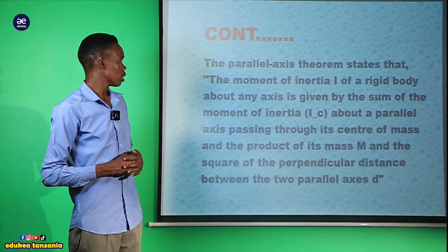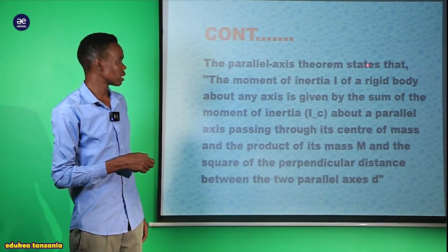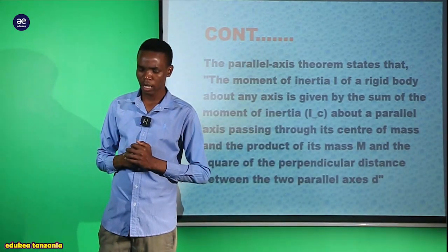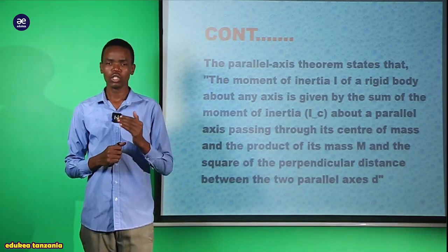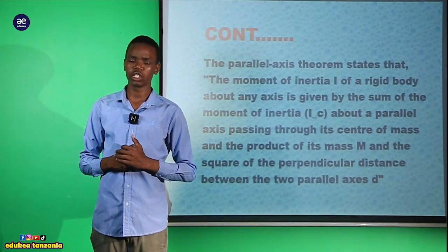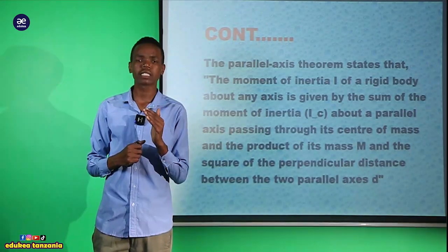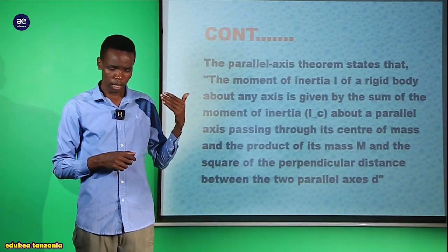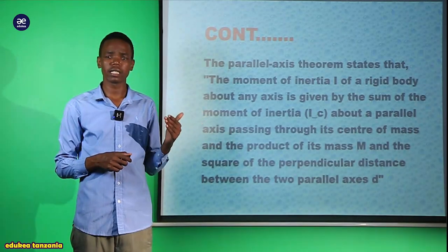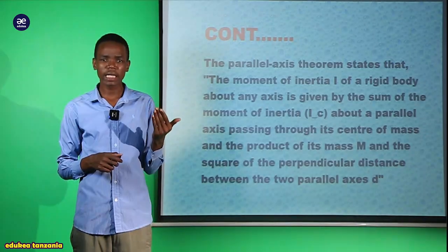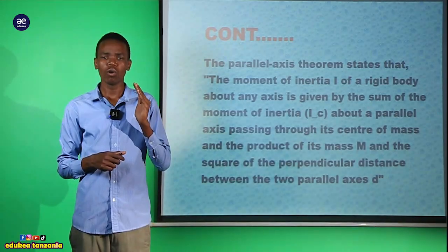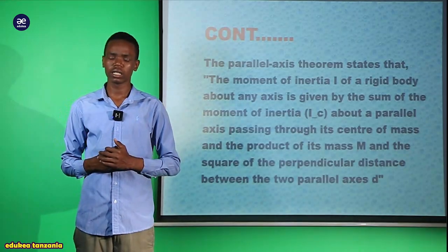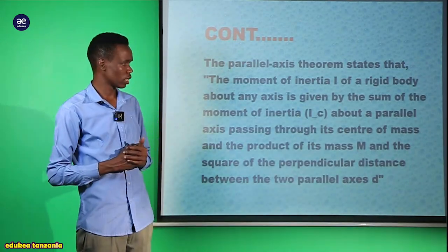Now we are going to see how we can state the parallel axis theorem, because you may be asked in your examination to state the parallel axis theorem of the rotation of a rigid body about an axis. How can you state this law? That is what we are going to look at in our discussion here.